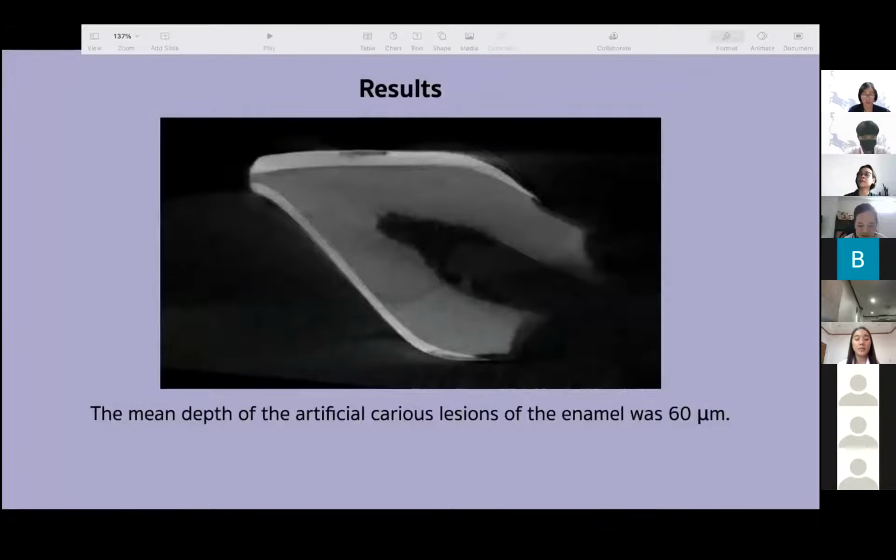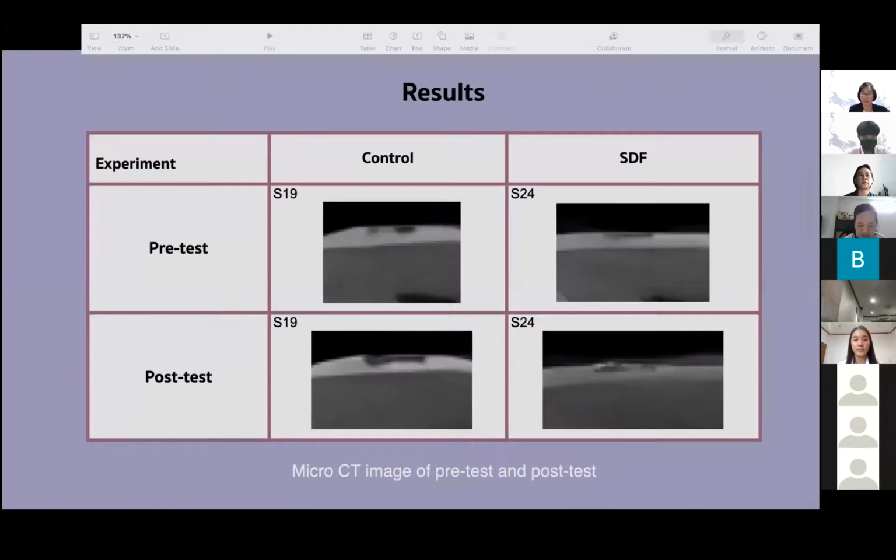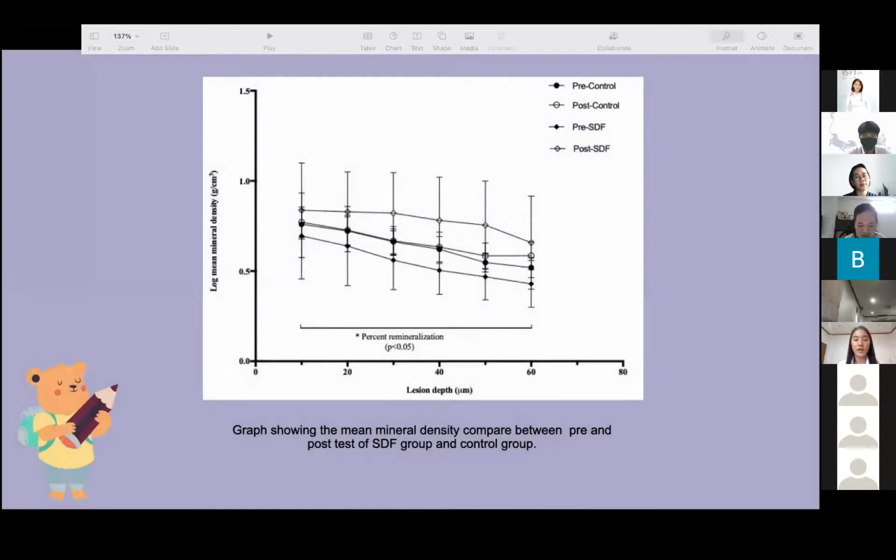Result: the mean depth of the artificial caries lesion of enamel was 60 microns. The micro-CT images showed the pre- and post-treatment mineral density of the two groups. After applying silver diamine fluoride, there was an increase in mineral density, seen as a very opaque area in the previously radiolucent area at the enamel surface. We observed that the mineral density in the SDF group was higher than in the control group.